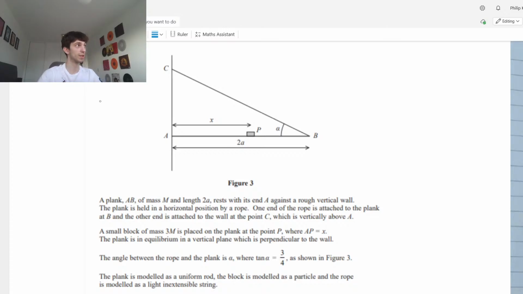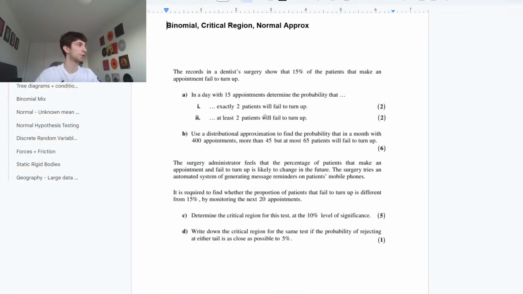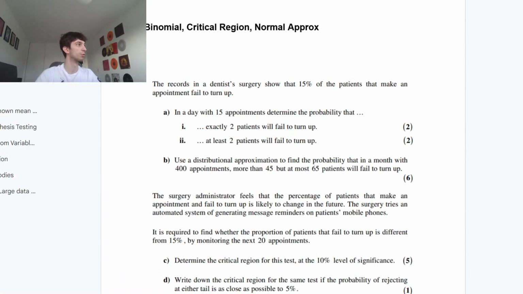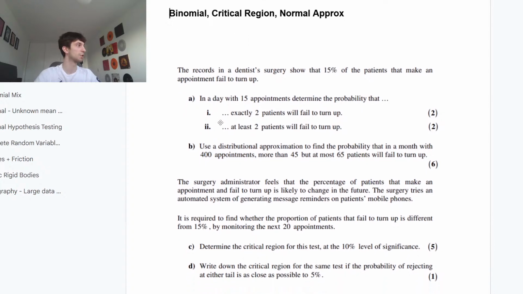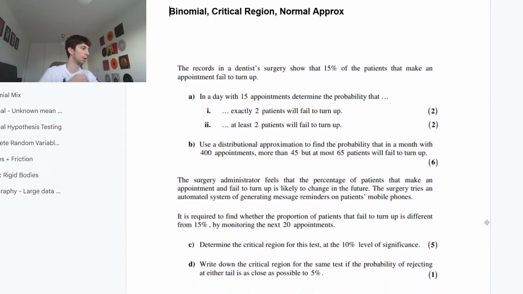But for now, we're going to do statistics. We're going to start with stats. I'm going to leave this question up, guys. We're going to start with a bit of binomial, critical region, and a bit of normal approximation, all in one question. Feel free to have a go. I'm just going to make sure the stream quality is okay because my laptop is already quite warm.